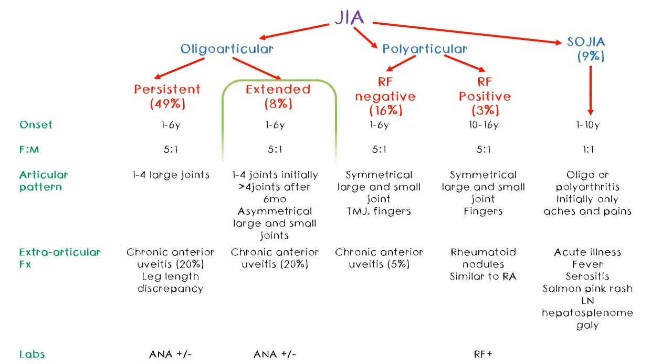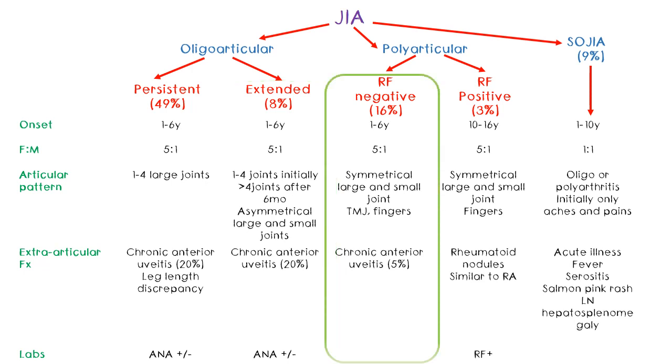The second type is the extended type of oligoarticular JIA. So the only difference from the persistent type is that even though initially 4 or less joints are involved, after 6 months, more joints can be involved, and this is usually asymmetrical and involves both large and small joints.